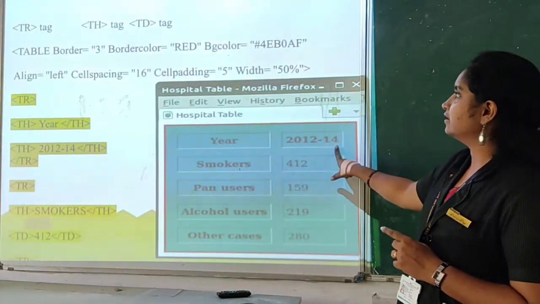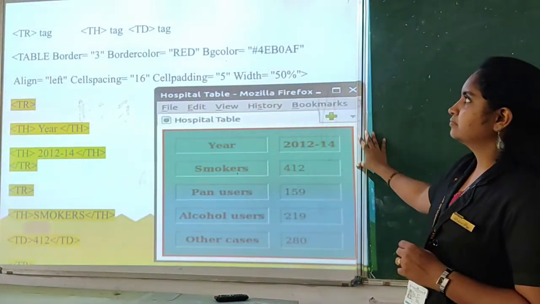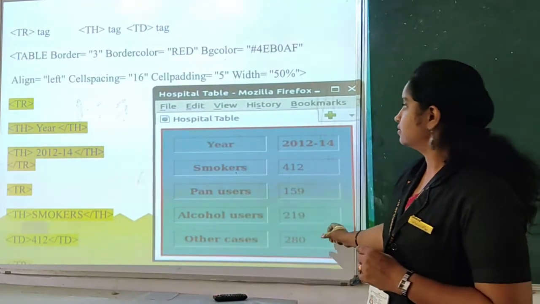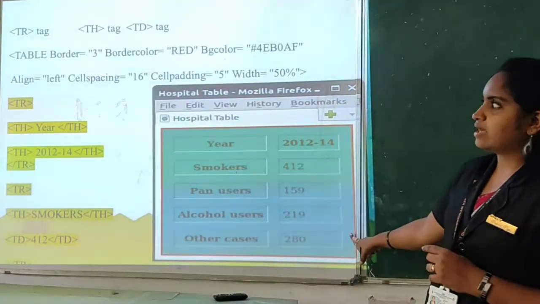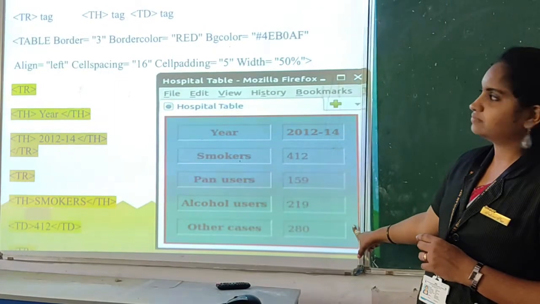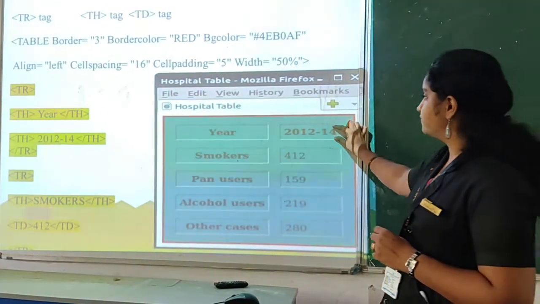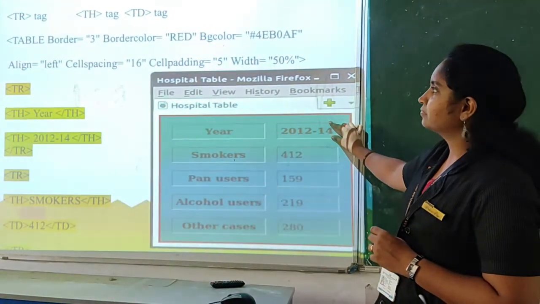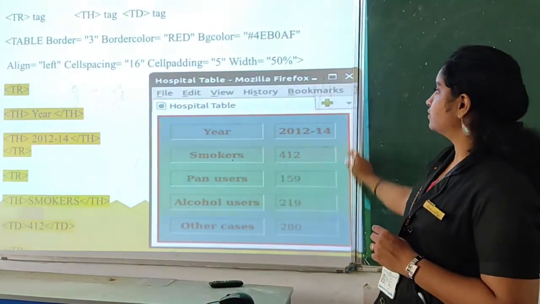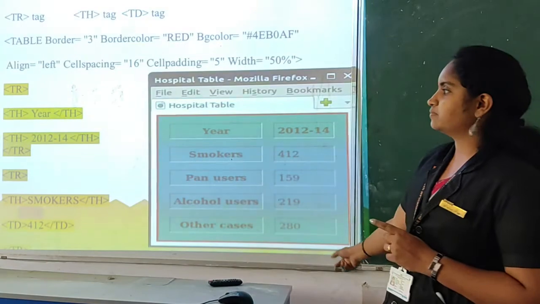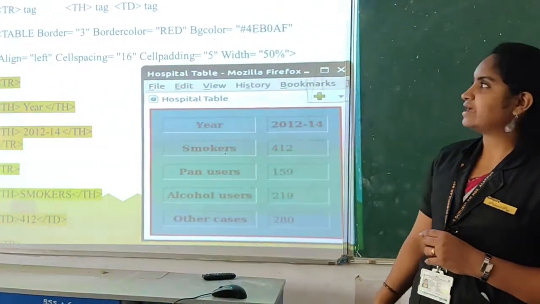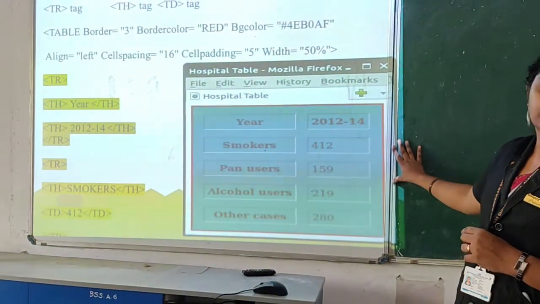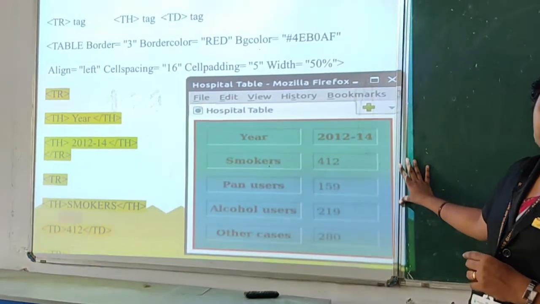We are giving the border color as red and the background color blue, and we are using alignment left. Cell padding is the space inside a cell. The width of the table is 50%. So like this you can declare or include the table.